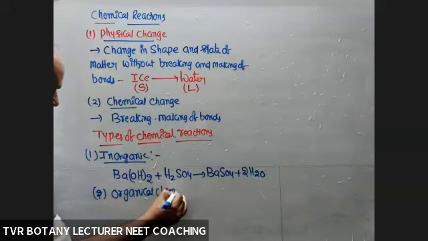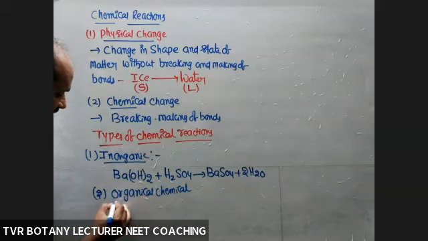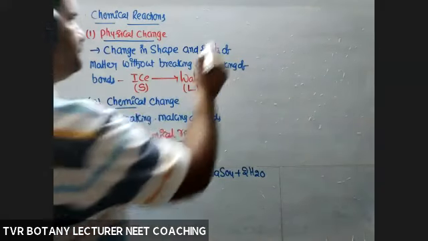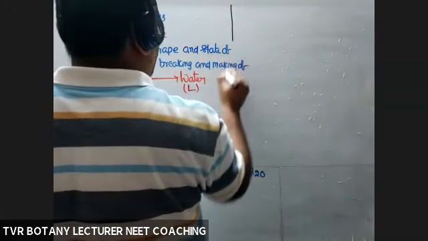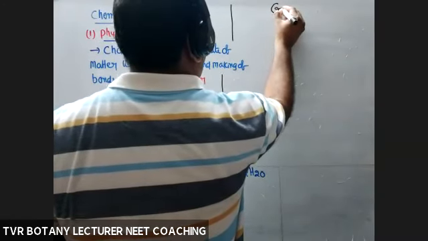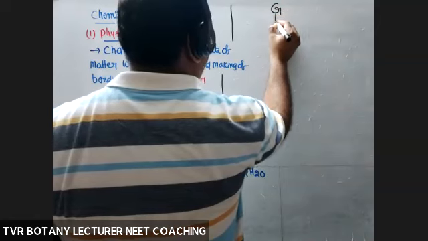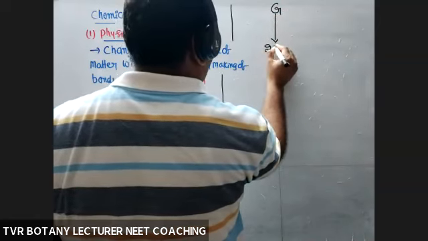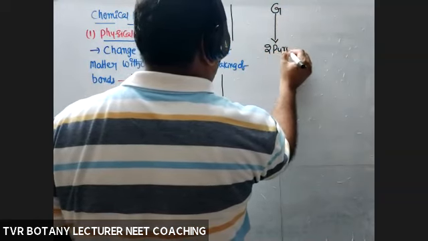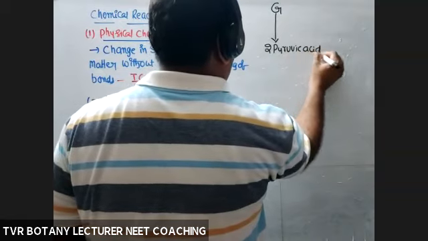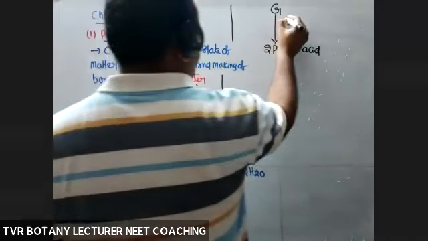Next one, what are the examples for organic chemical reactions? One by one. First one, conversion of glucose. Glucose is partially oxidized into two molecules of pyruvic acid. So this is glycolysis.